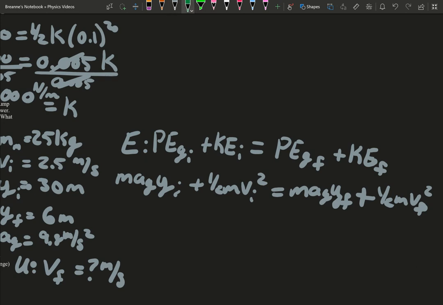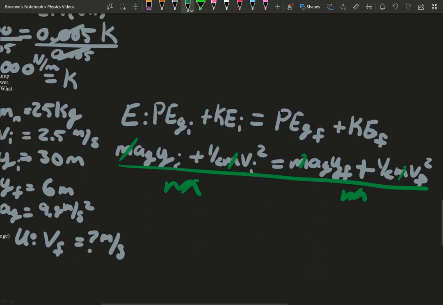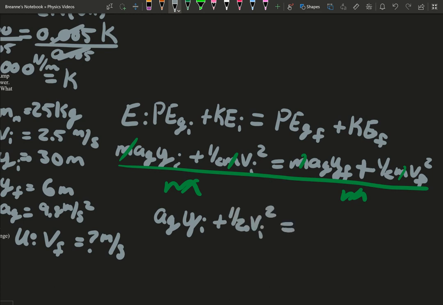A really cool trick is if you divide everything by m, all of the masses cancel out, so you don't have to worry about the mass. You just do acceleration due to gravity times your initial height plus 1/2 v initial squared equals g times your final height plus 1/2 v final squared.